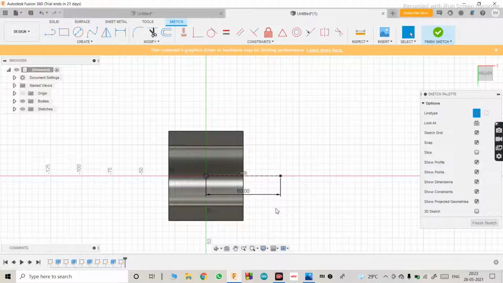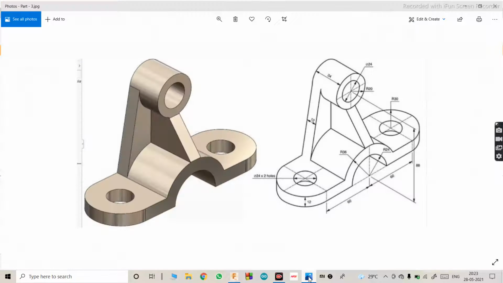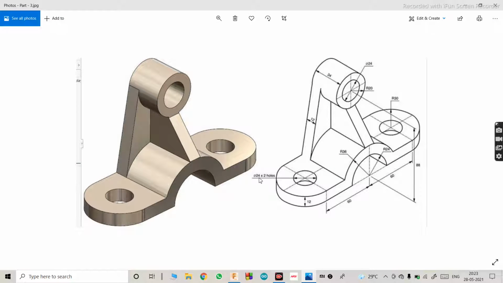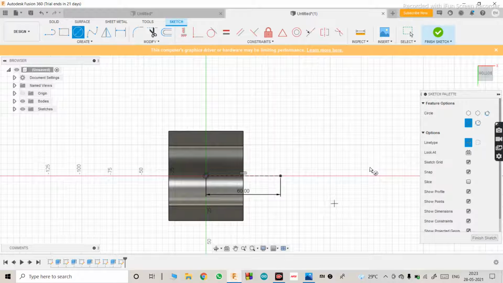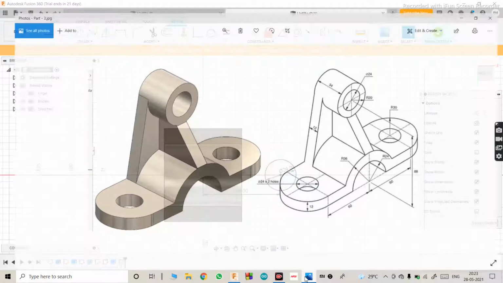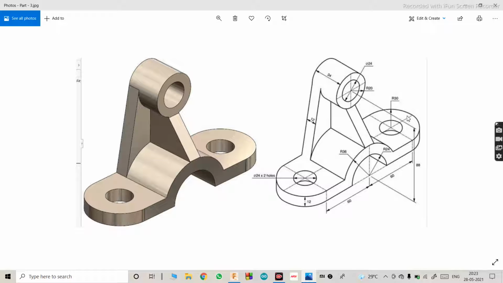Okay, then we'll make a circle here of 24 mm diameter. Two holes means one, this one and this one. So we'll use circle, turn off construction, make it 24, enter. Then we have to make this. So this bigger outer circle has a radius of 30 mm.